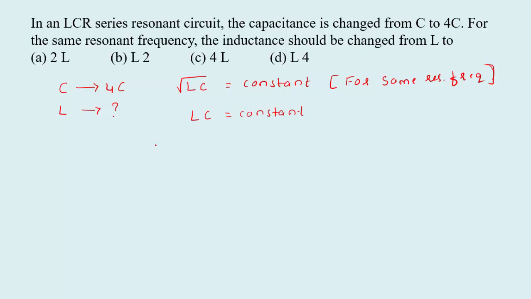So initially the inductor value is L and the capacitor value is C. Then let us consider it changes to L dash and C dash. Now L dash we don't know. C dash value is given, that is 4C. Therefore L dash equals LC divided by 4C. C will get cancelled. So finally the inductor value is L divided by 4. That is option D.